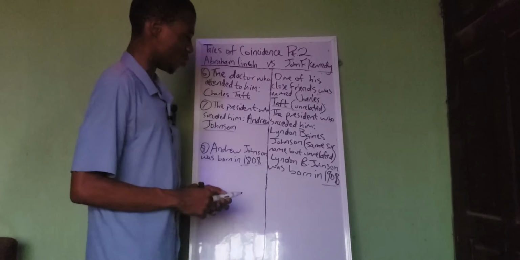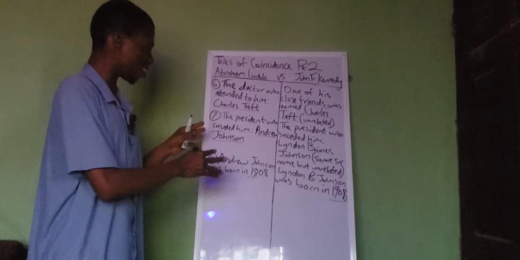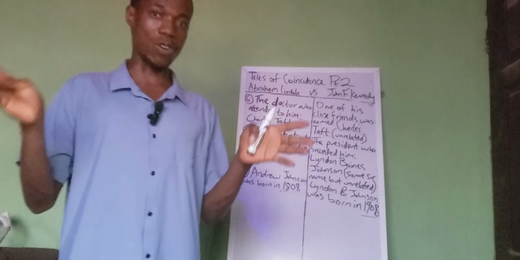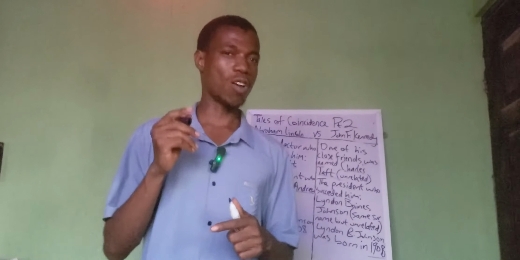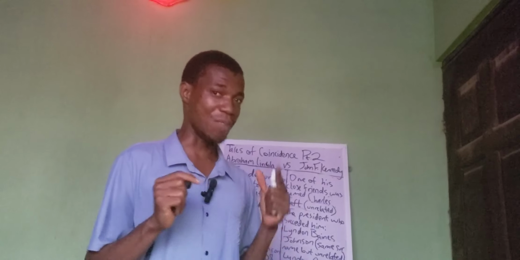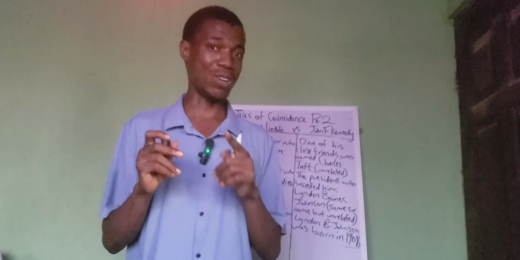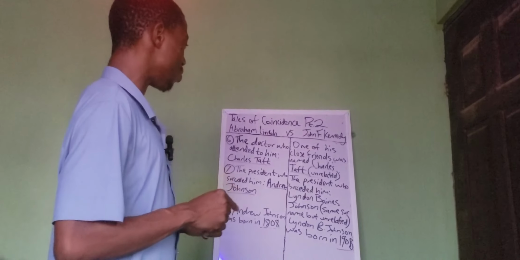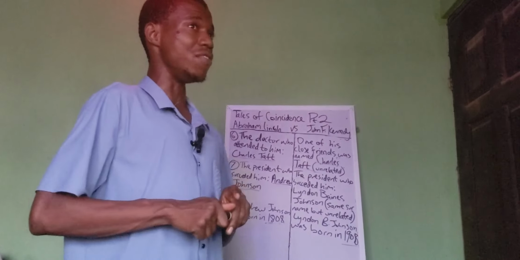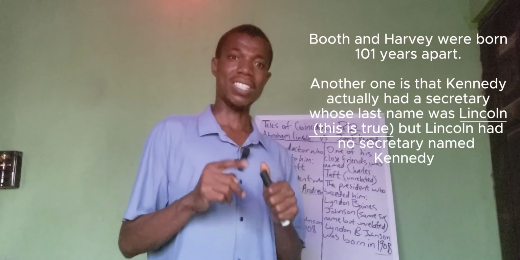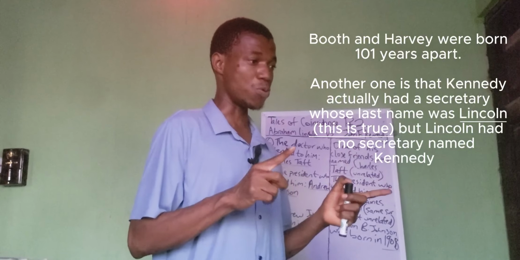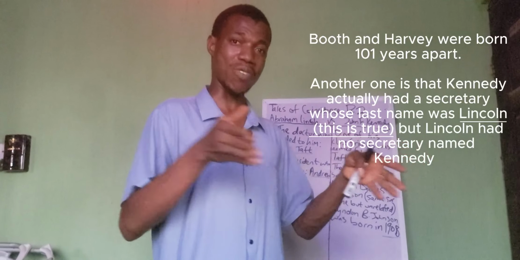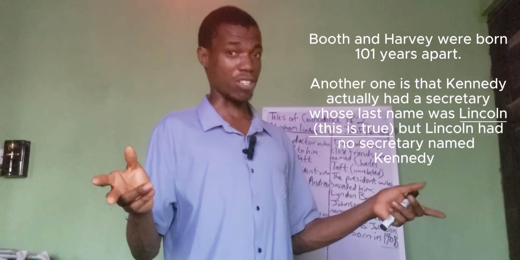So those are the ones, but there are actually more. There are some that you may notice I didn't mention, because they were not correct. For instance, it is usually believed that John Wilkes Booth and Lee Harvey Oswald, the assassins of both presidents, were born 100 years apart, but that is not actually true.